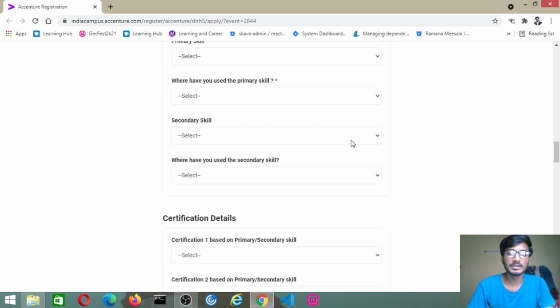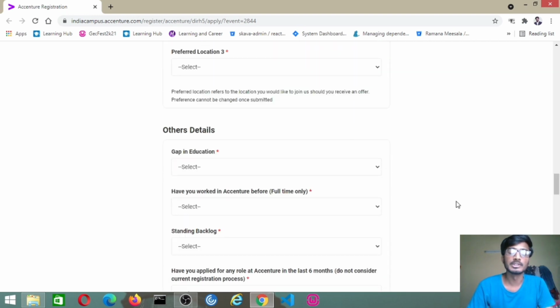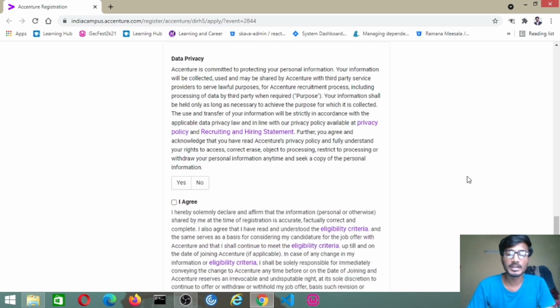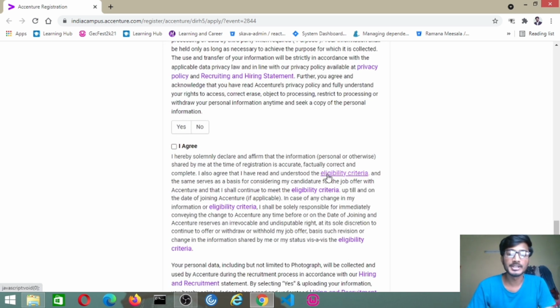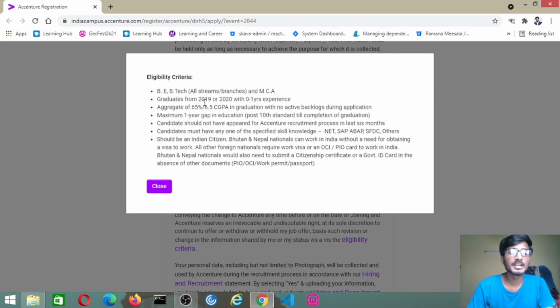Let's see what they mentioned to apply for this job of associate software engineer. Here they provide the eligibility criteria. Coming to the eligibility criteria, the candidates are BE, BTech from all streams and all branches, and MCA. So this is the main thing. These candidates will be eligible, and the graduates from 2019 or 2020 with 0 or 1 year experience. An aggregate of 65% or 6.5 CGPA in graduation with no active backlog during application.